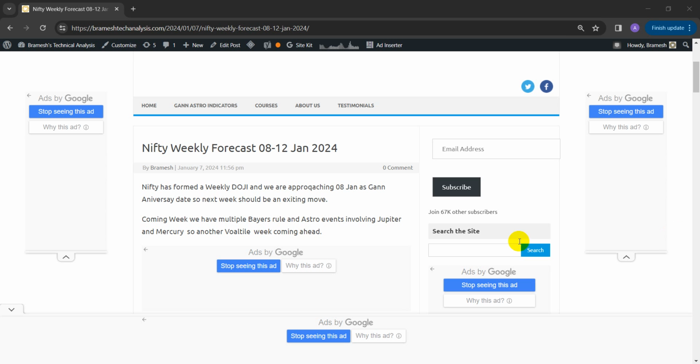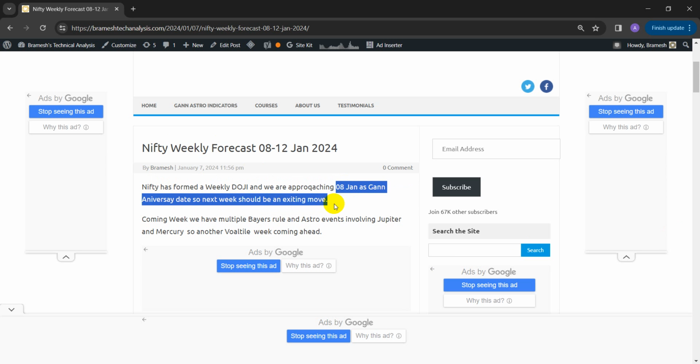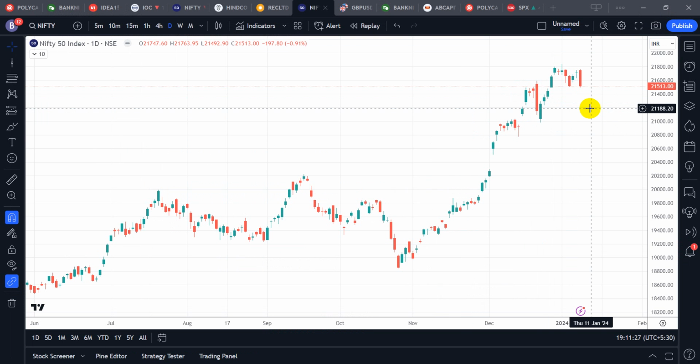Now, I've written this in my weekly forecast yesterday on Nifty. Nifty has formed a weekly doji and we are approaching the 8th, which is the Gann anniversary date. So next week should see an exciting move. And today only we have seen a big down move in the market.